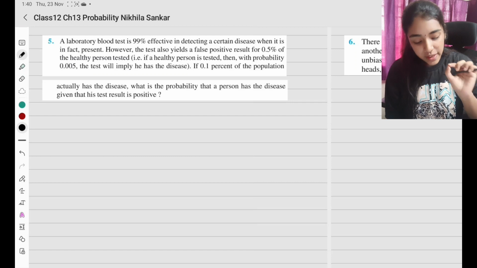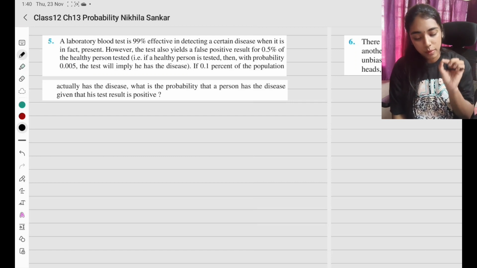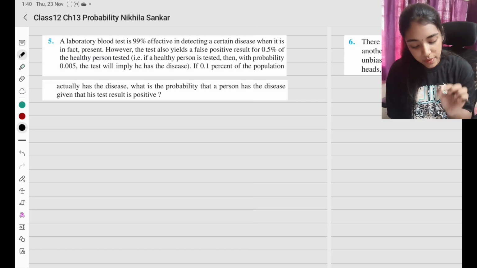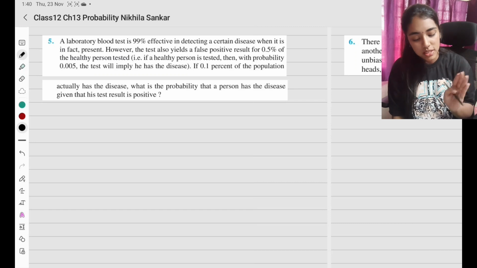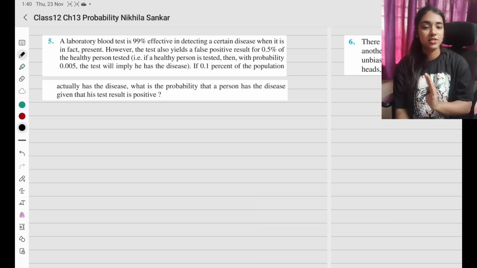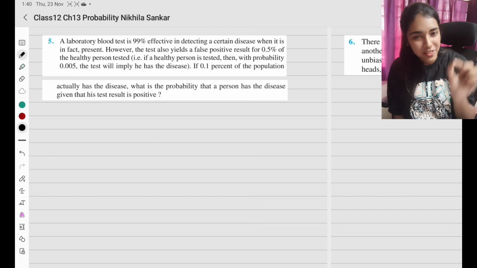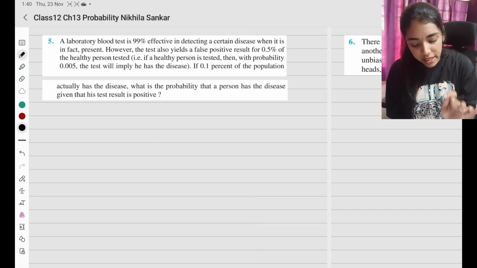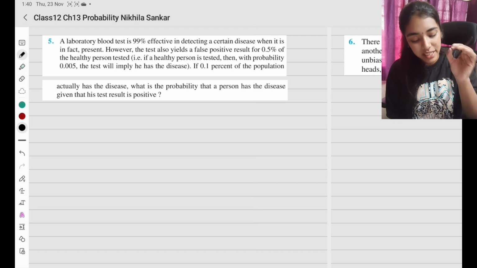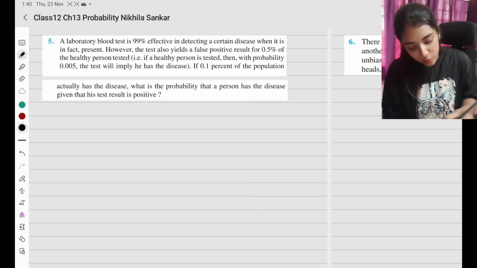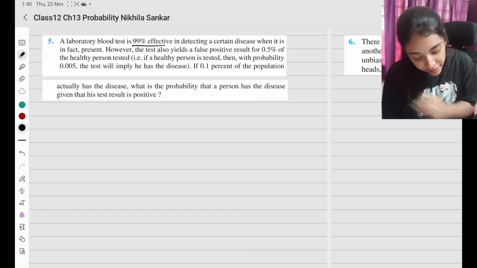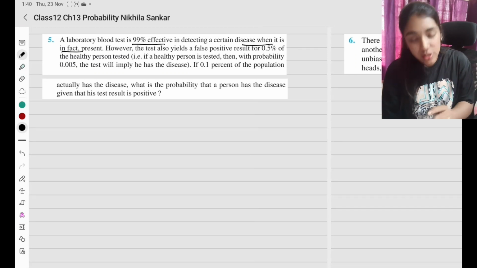That is, if a healthy person is tested, then with probability 0.005, the test will imply that he has a disease. If 0.1% of the population actually has the disease, what is the probability that the person has the disease given that the test result is positive? It looks like a terrible tongue twister. The laboratory blood test is 99% effective in detecting the disease. Let us interpret this.